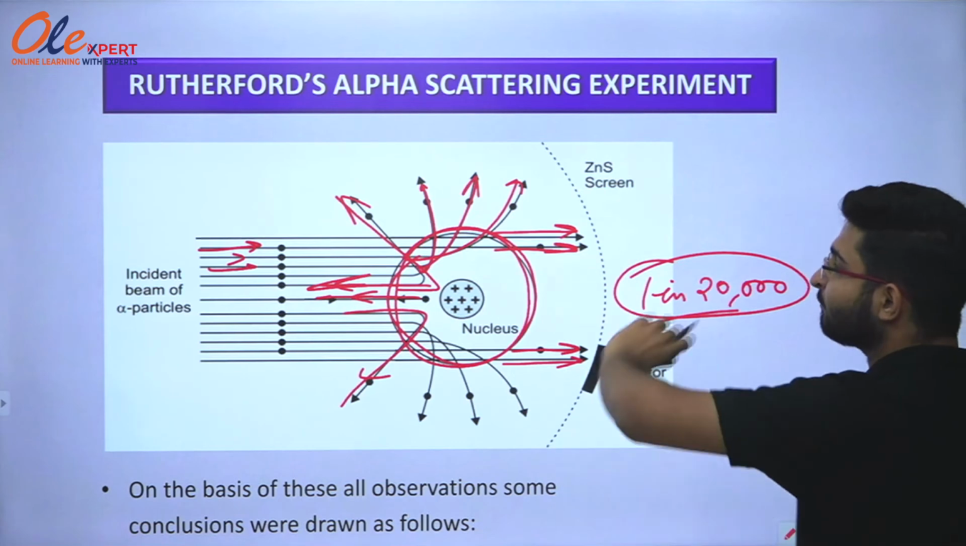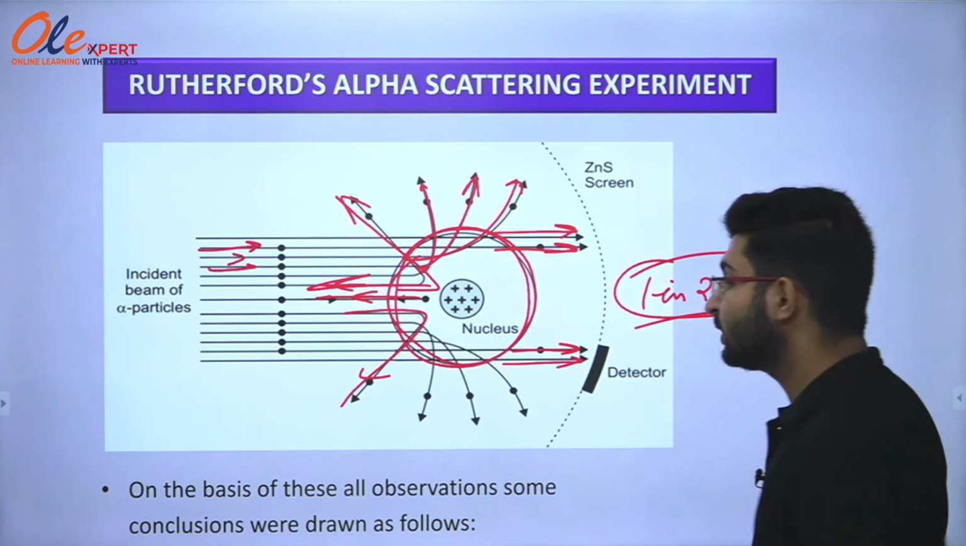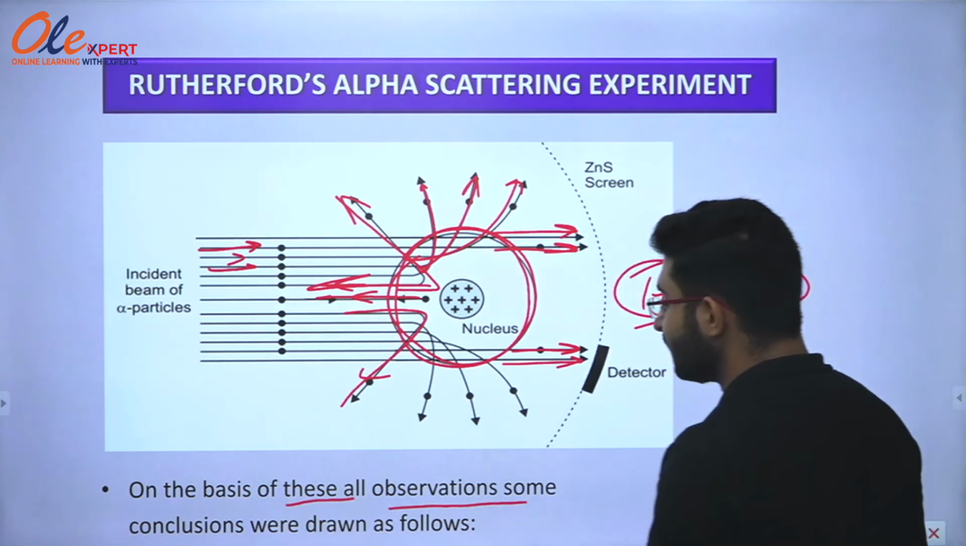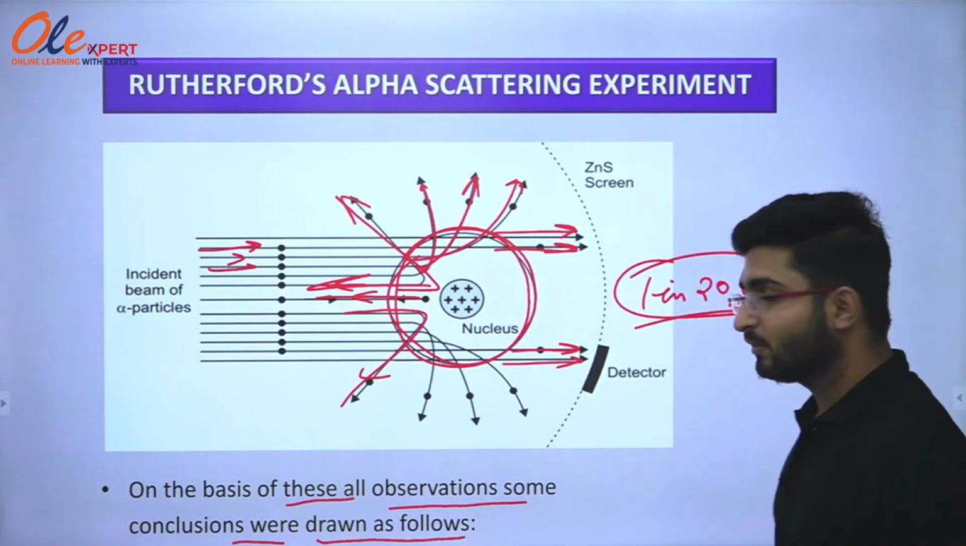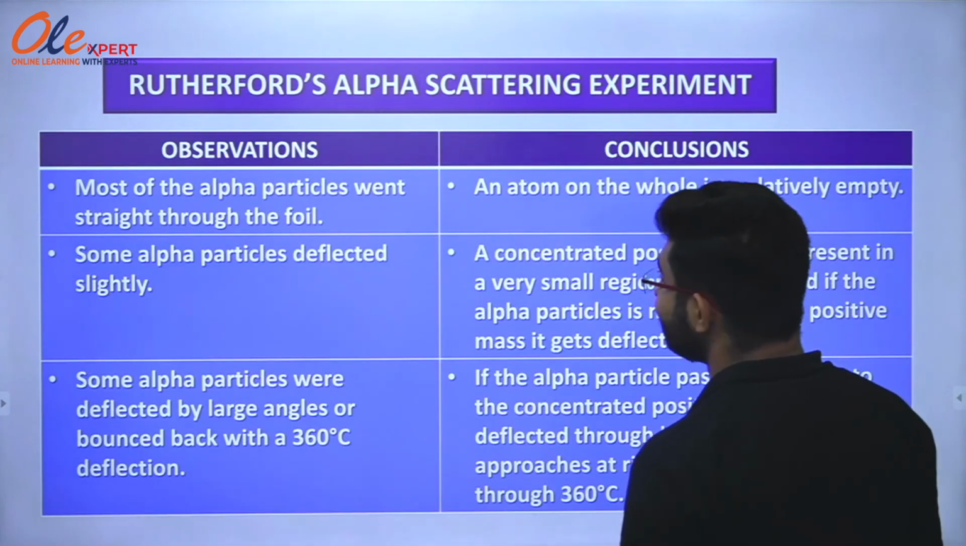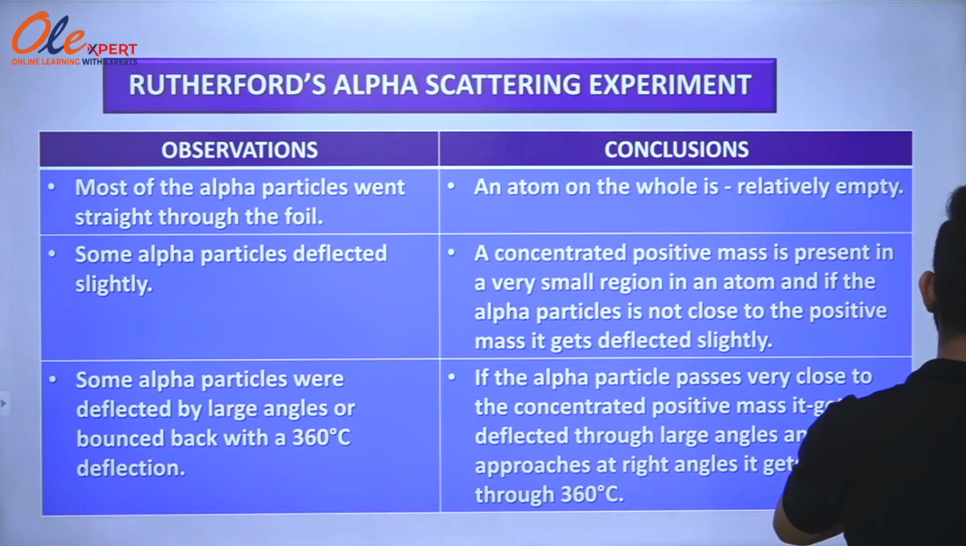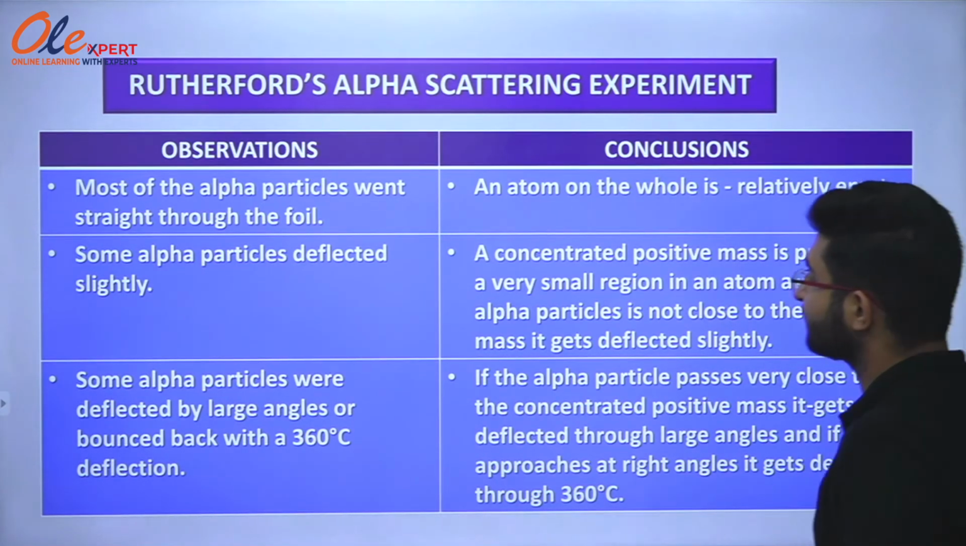After all these observations, some conclusions were drawn on their basis. What were those conclusions? We are going to study that. You can see this is a table of observations and conclusions that was studied by Rutherford.